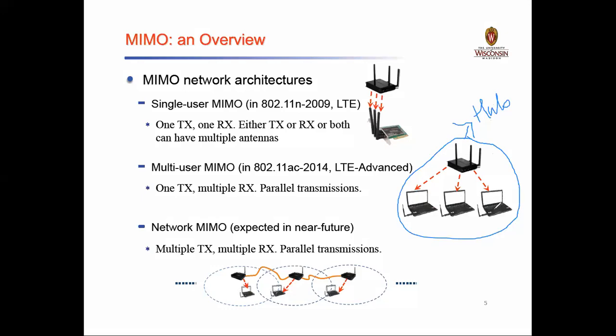So it is called parallel transmission, which has multiple receivers: this is receiver 1, receiver 2, and receiver 3. One transmitter and multiple receivers we call a multi-user MIMO system, which is also known as 802.11ac, and in 2014 the LTE advanced system was developed.